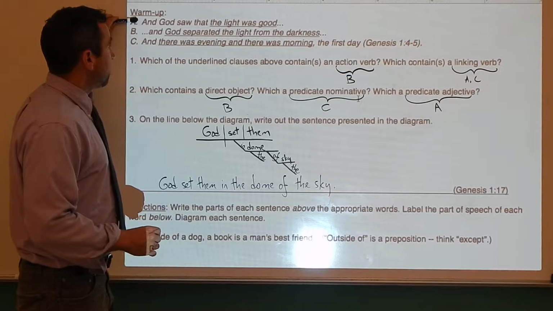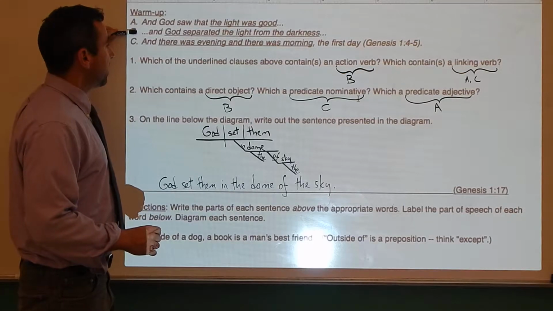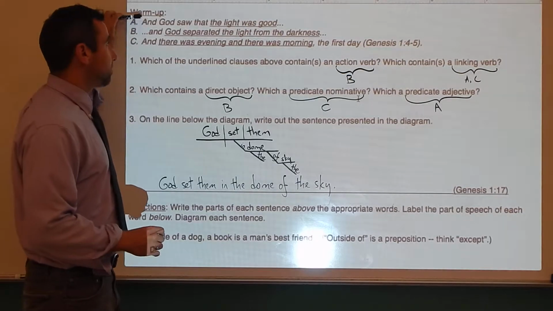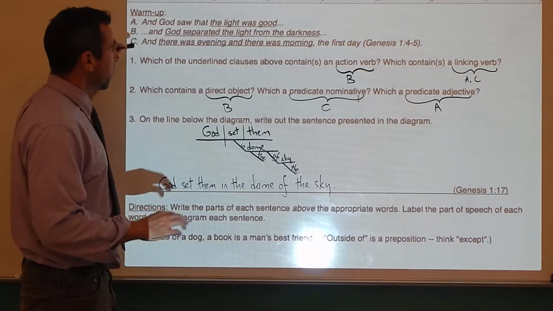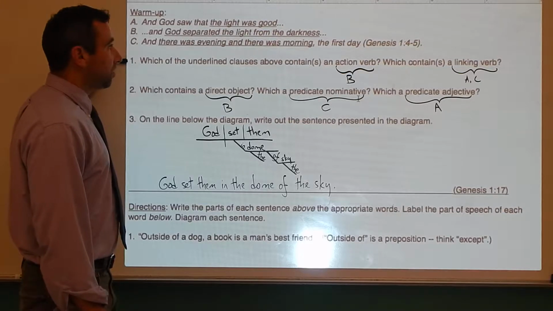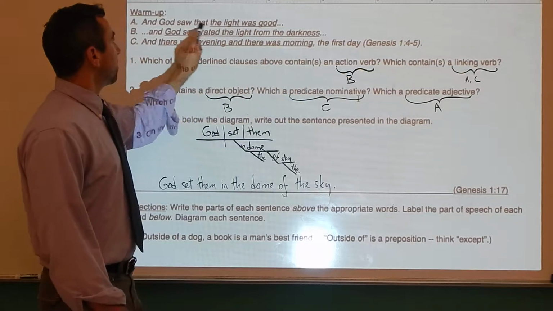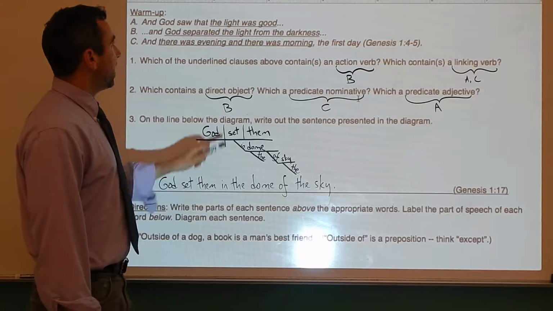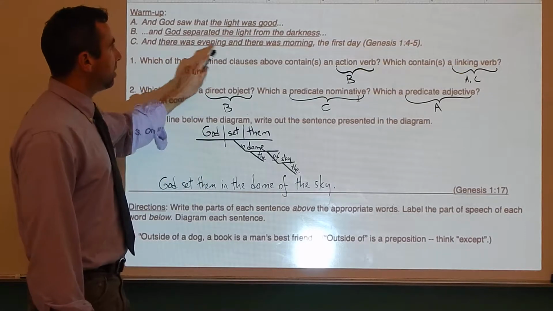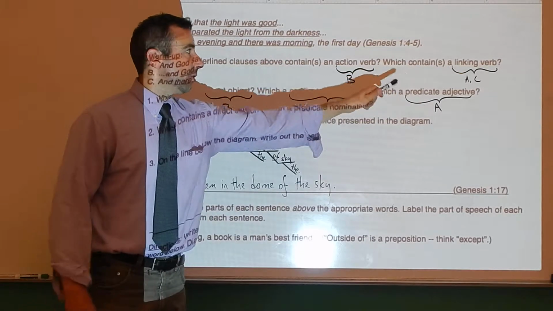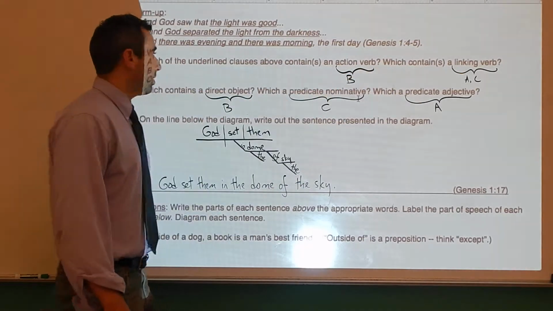And God saw that the light was good, and God separated the light from the darkness, and there was evening and there was morning the first day. Actually, some of these are just clauses from sentences, but that's okay. Which of the underlined clauses above contains an action verb? Which contains a linking verb? Well, B with separated has an action verb, and was, and was, and was are all linking verbs. So B is an action verb, A and C are linking verbs.